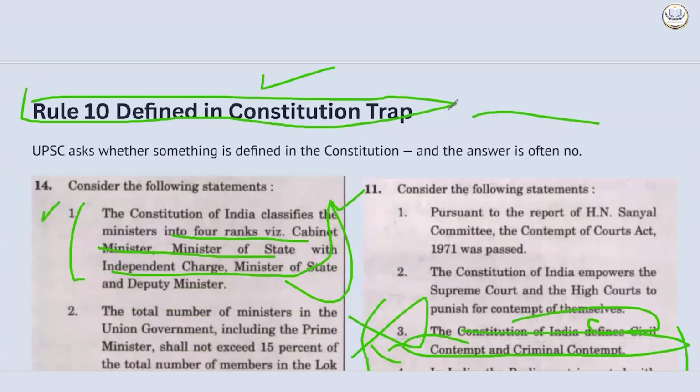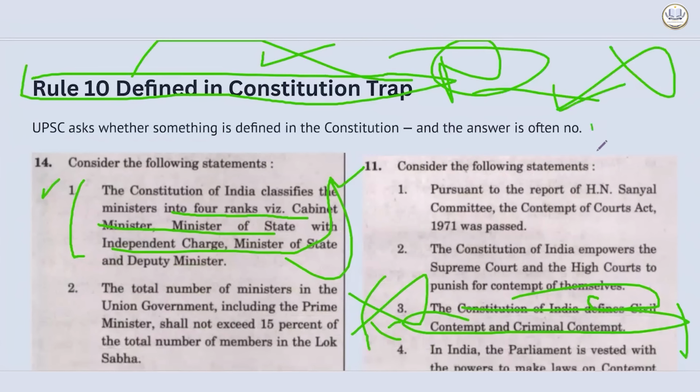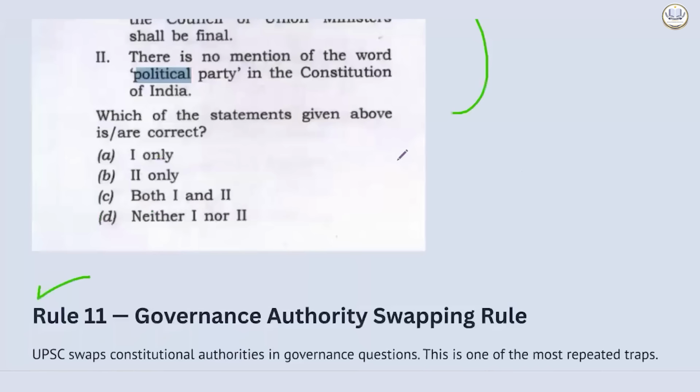Then you have the defined-in-constitution trap. If it is written "defined in Constitution", generally it is wrong. If it is written "defined in Act", generally it is right. If it is saying "mentioned", then there is a higher probability of it being correct. Mentioned is different from defined.